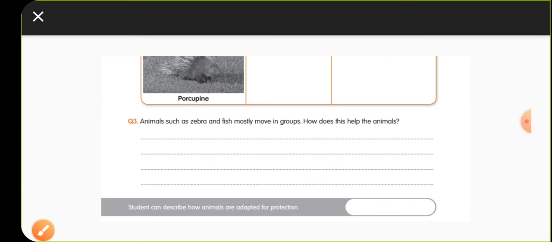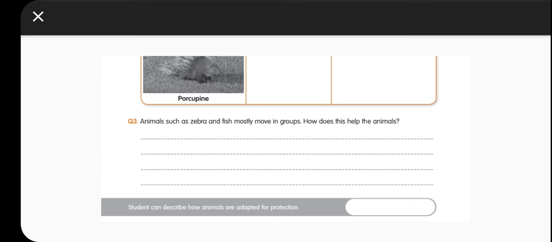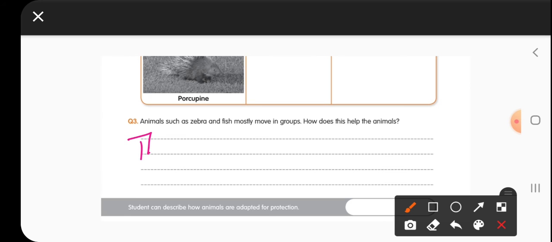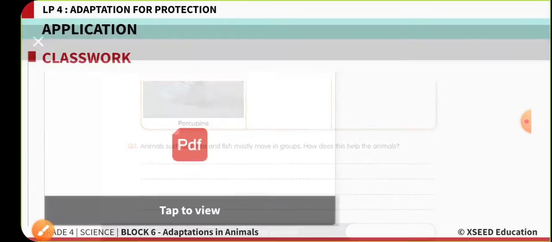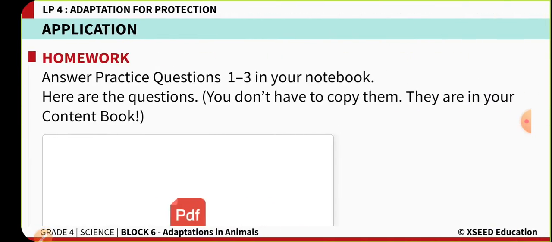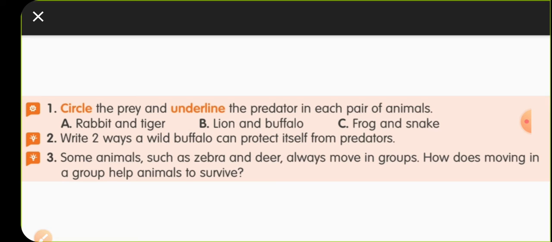Okay, so now let us move to the third question. They were asking that animals such as zebra and fish mostly move in groups. How does it help the animal? The animals living in groups defend themselves from the predator. Animals that live in groups, like a zebra, a fish, or elephants, are always helped by grouping together to defend themselves from the predators.